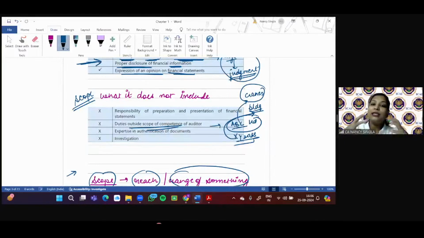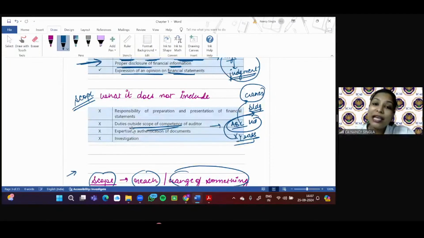Why? Because the auditor is not the expert in that field. That is the work of maybe some qualified engineers, as given in your module. So the task of seeing the physical condition of the machinery, I gave you the example of cranes, or seeing the useful life, the management is going to consider that.